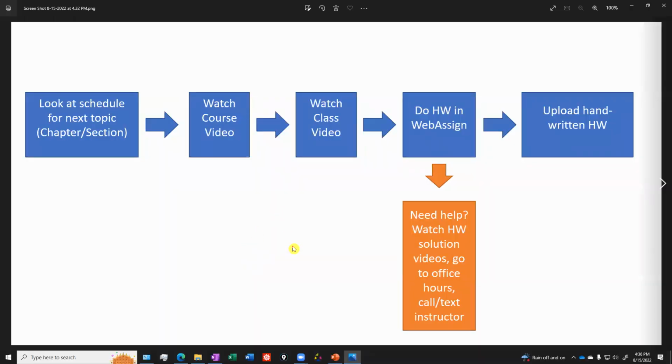There we go. Okay. So this is just a real generic layout of how the course works. So I'm going to give you a schedule. It's going to show you what topics we're going to cover. You're going to look at that schedule. Once you look at the schedule to figure out what chapter and section we're going to be looking at, you're going to watch what's called a course video. You're going to watch a short video that talks about the main ideas, definitions, and theorems of that particular chapter and section. Then you're going to watch a class video, which focuses more on me doing examples that pertain to this chapter and section.